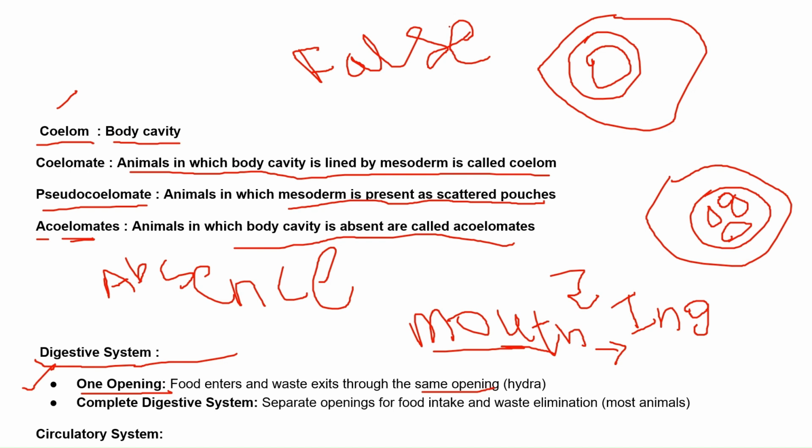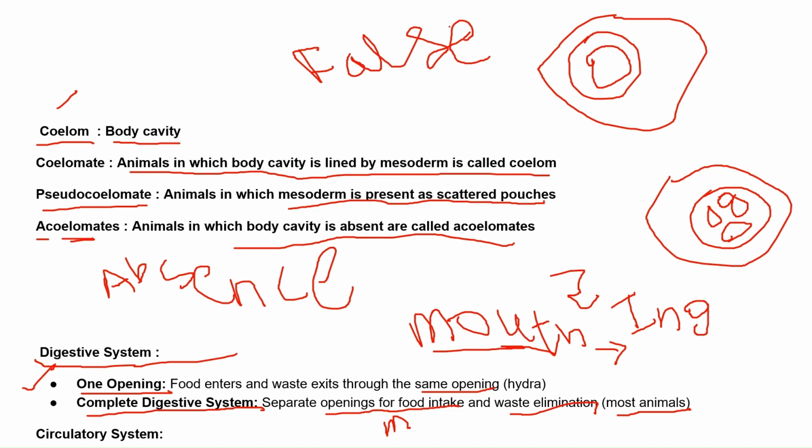So what is a complete digestive system? It is very simple. As humans have separate openings, we have the mouth for food intake, and for waste elimination, that is the process of excretion, that function is done by the anus.